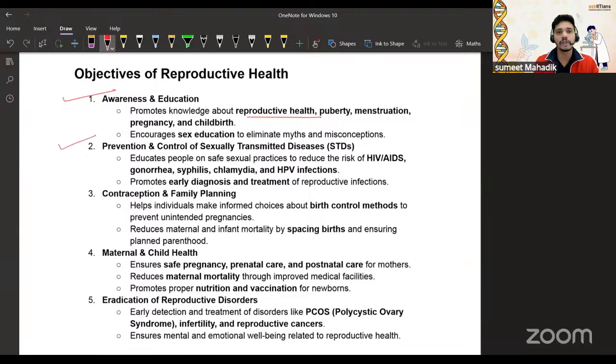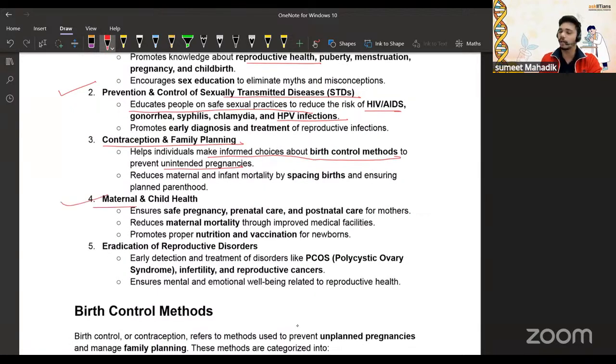Then prevention and control of sexually transmitted diseases. For this purpose, you should be aware about reproductive health. Educate people on safe sexual practices to reduce the risks of diseases like HIV, gonorrhea, syphilis, chlamydia, and HPV infection. Because if there is education from the beginning, it will be helpful for prevention of such dangerous things. Then contraception and family planning also help individuals make informed choices about birth control methods to prevent unwanted pregnancies.